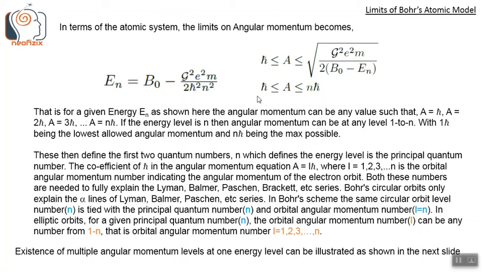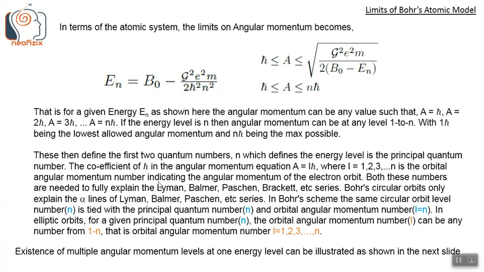These then define the first two quantum numbers. That is n, which defines the energy level, is the principal quantum number, and the coefficient of h bar in the angular momentum equation, that is in the equation A equals L h bar, where L can be any number 1, 2, 3, up to n, is the orbital angular momentum number. That is, L is the orbital angular momentum with all these possibilities 1 to n. And L indicates the angular momentum level of the electronic orbit.